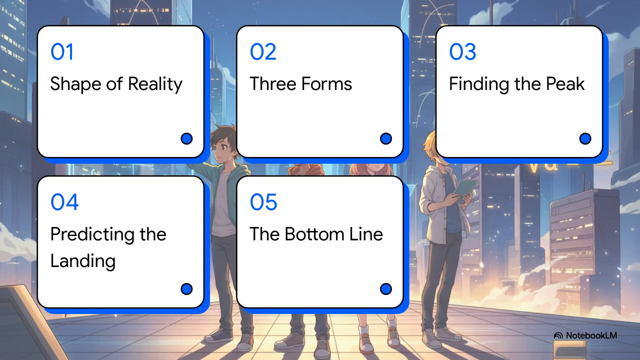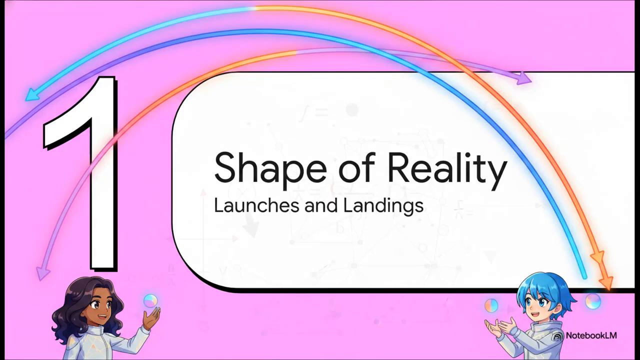So here's our roadmap for today's explainer. We're going to start with the shape of reality, explore the three forms of quadratics, learn how to find the maximum peak, predict the landing, and then wrap it all up with the bottom line. All right, part one, the shape of reality, launches, peaks, and landings. Let's get right into it.